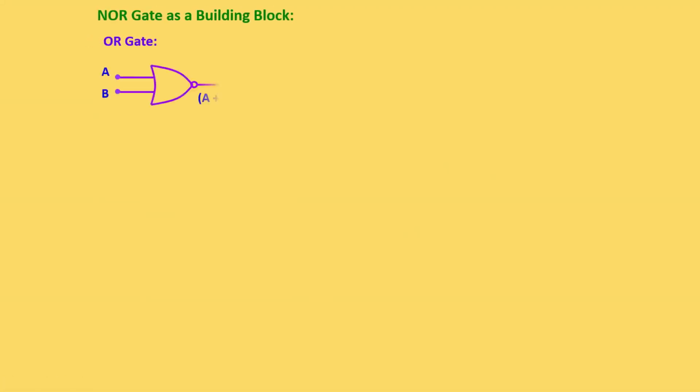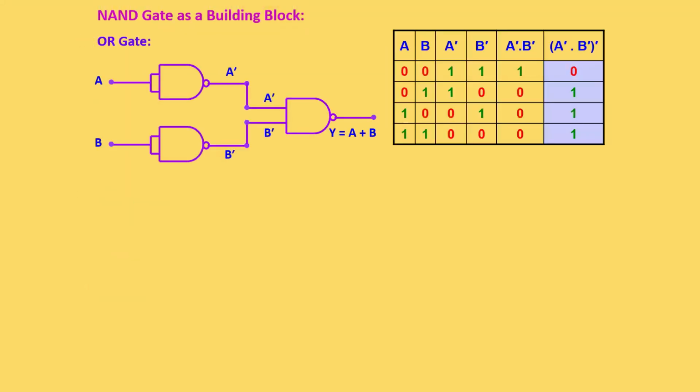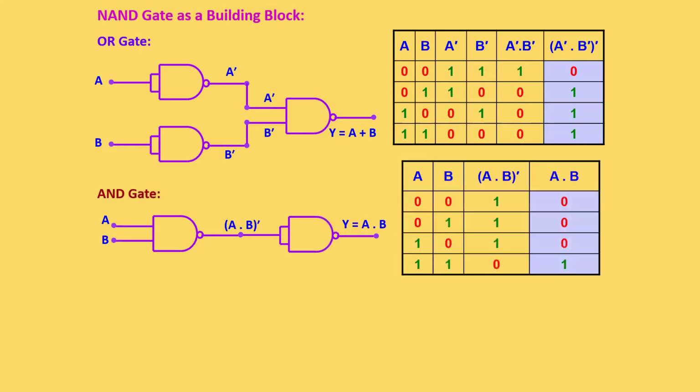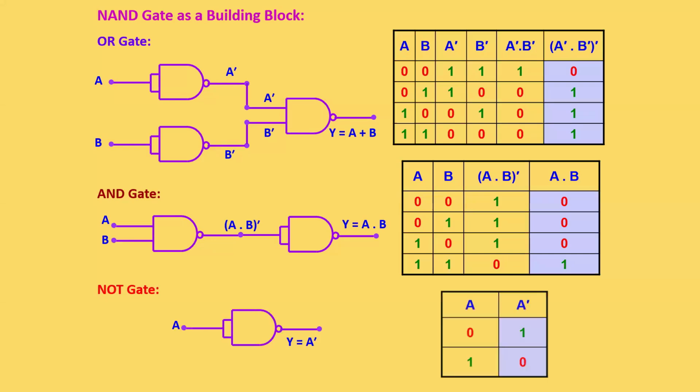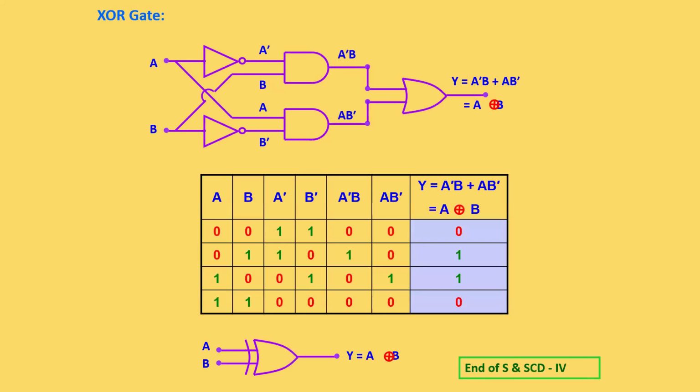Okay. Here I just showed how we can configure the OR using NOR gates, and using NOR gates, and not using NOR gates. I showed the output also. This is how we can create OR using NAND gates, and AND using NAND, and NOT using NAND. Okay. Now this is the diagram of exclusive OR. So this is all about semiconductor physics.